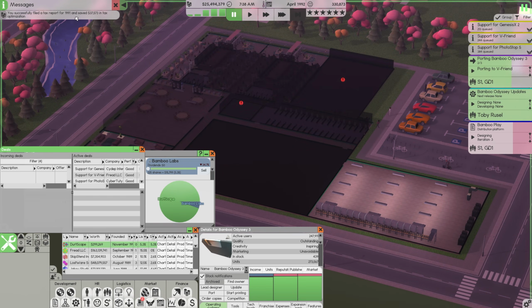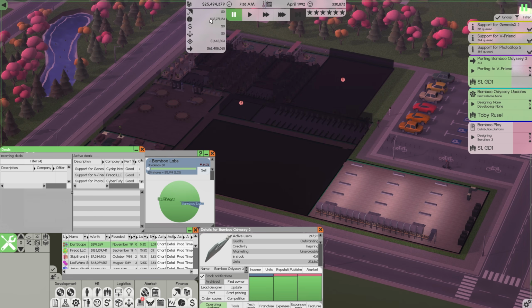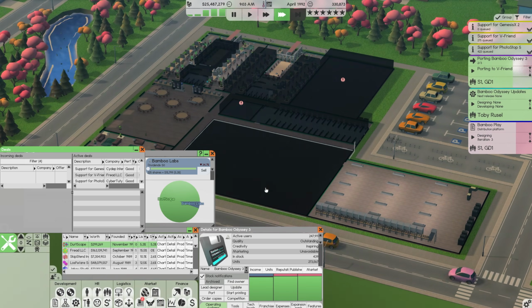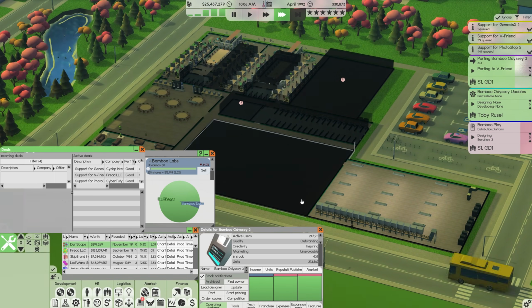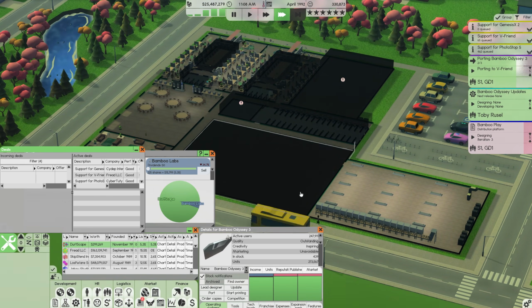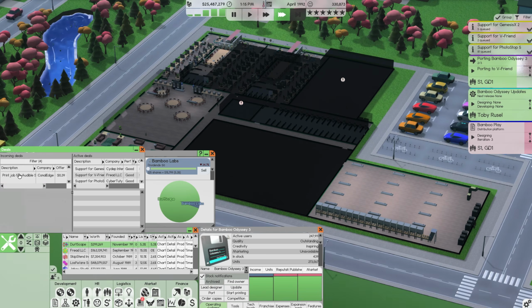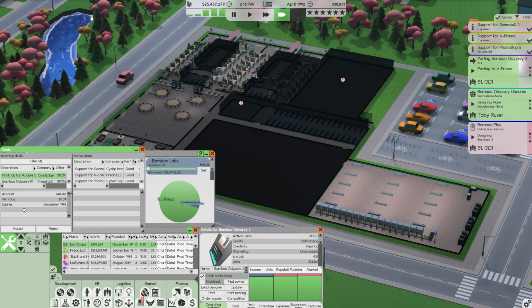Alright, we officially filed a tax report for 1991 and saved $37,000. That's fantastic. I wish we'd saved more, but we really didn't pay that many taxes last year, so I'm okay with it. It is what it is. Our accounting team is doing their jobs and keeping up with the profit we're making, so that is good to see. We did get another offer for Bamboo Odyssey IP.